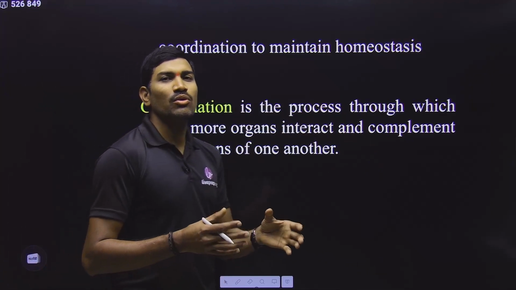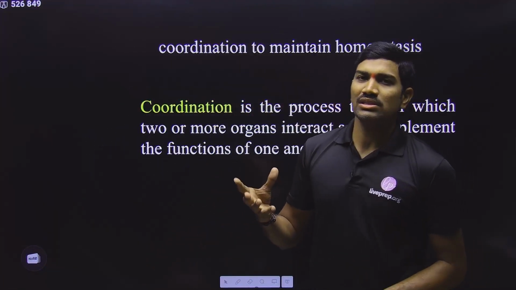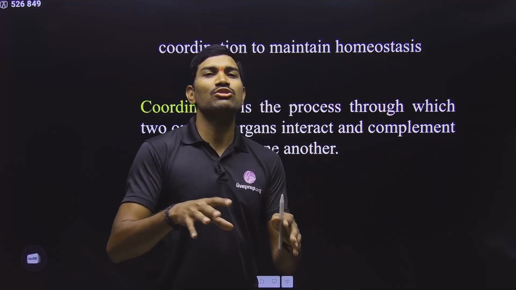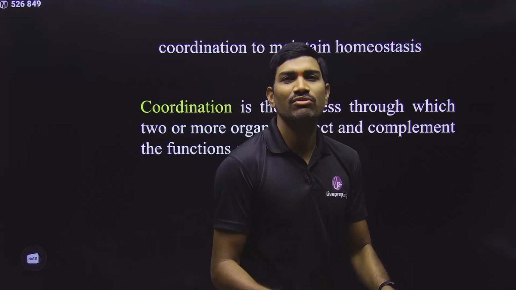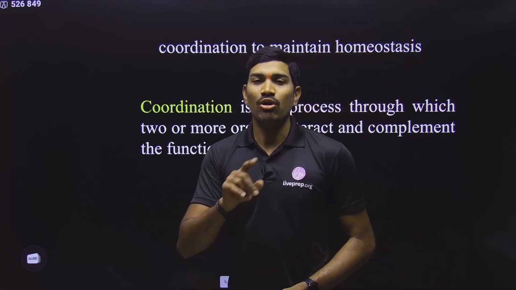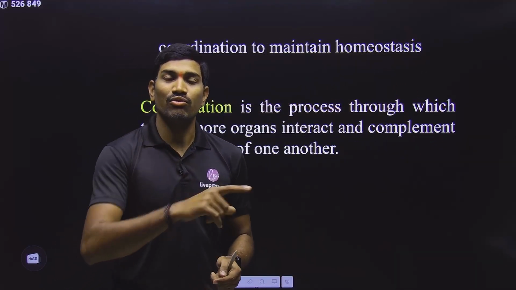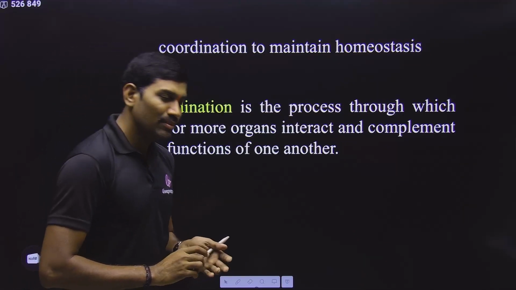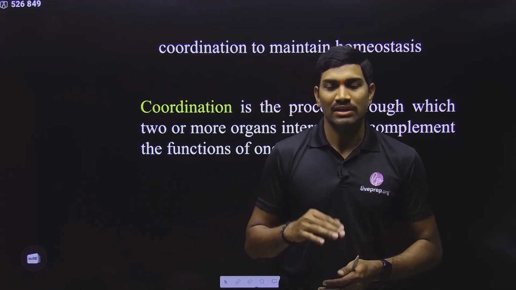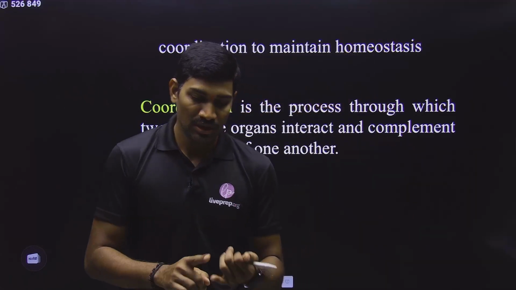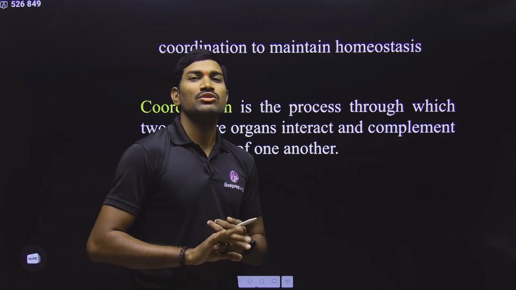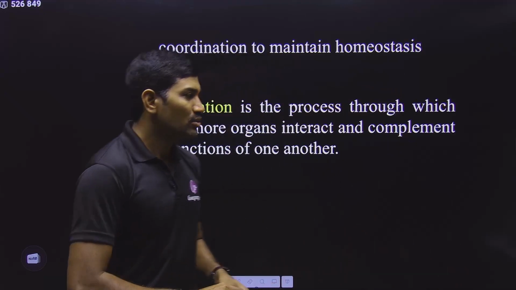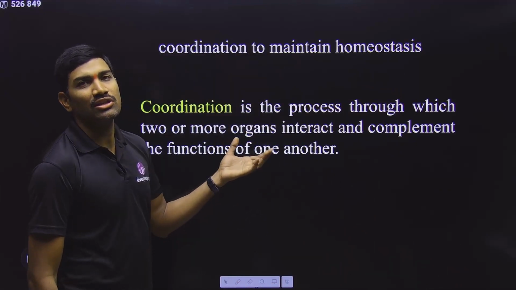So what is this coordination actually? The nervous system or the neural system is coordinating the functions of various organs. Every organ or organ system has its own particular function. They are doing their own functions, but how they have to interlink with each other, for all these things someone has to do this coordination, and it is the neural system. And please remember, it is not just the neural system. There is another one called the endocrine system. The neural system and the endocrine system, these two are the ones that are doing the coordination and integration. So in this chapter we are mainly focusing on the neural system.